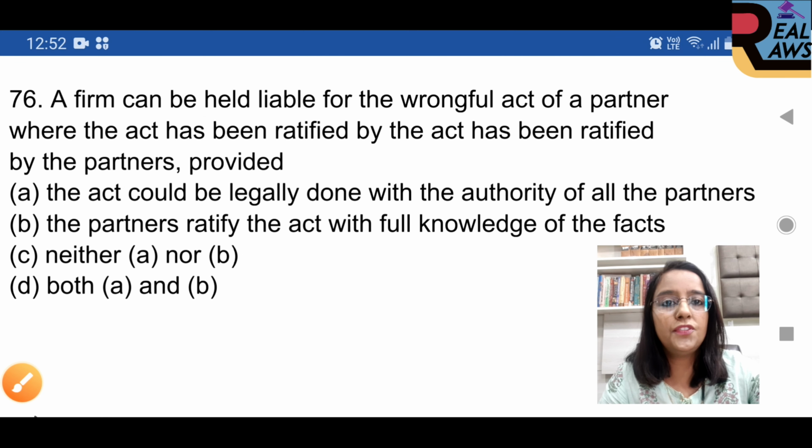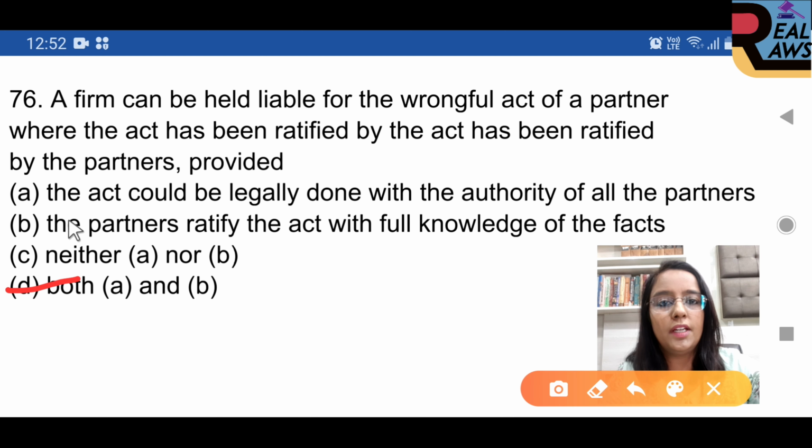Question 76. A firm can be held liable for the wrongful act of the partner where the act has been ratified by the partners, provided, option D is right, both A and B: the act could be legally done with the authority of all the partners, and the partners ratify the act with the full knowledge of the fact.